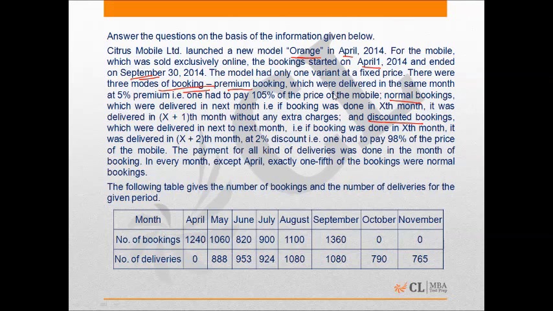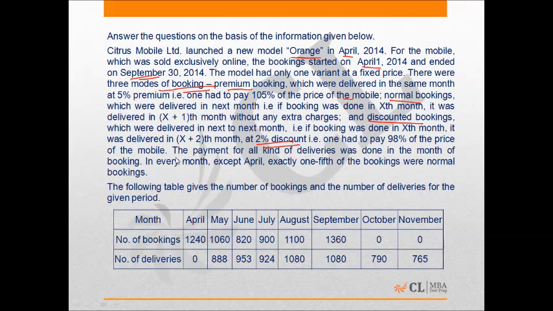So in the premium booking, the delivery will be done in the same month, but you have to pay 5% extra of the price of the mobile. In normal booking, you don't have to pay any extra amount, but the booking will be delivered in the next month, right? And in the discounted booking, you will be given 2% of discount, but the delivery will be done in the next to next month.